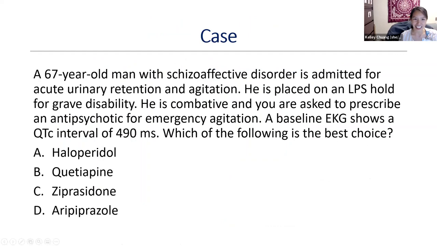A 67-year-old man with schizoaffective disorder who's admitted for acute urinary retention and agitation. He's placed on an LPS hold for grave disability. He is combative. You're asked to prescribe an antipsychotic for emergency agitation. A baseline EKG shows a QT interval of 490 milliseconds.